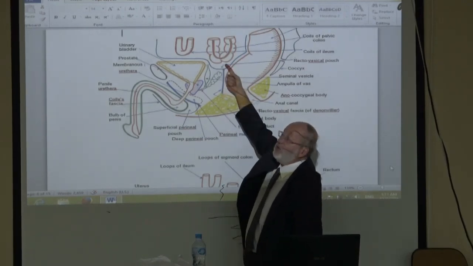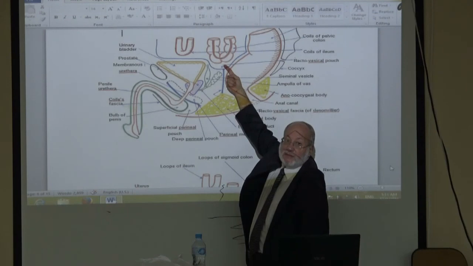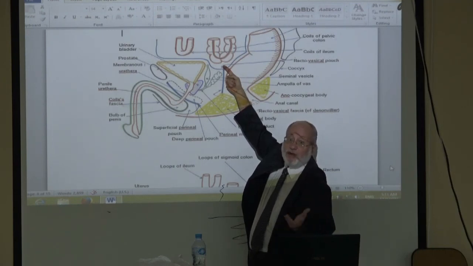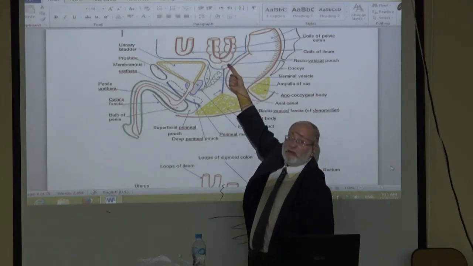Also, you can feel fluid: pus in peritonitis, blood in trauma, rupture of liver, spleen, kidney or intestine. Pus, fluid, blood, anything can be felt.